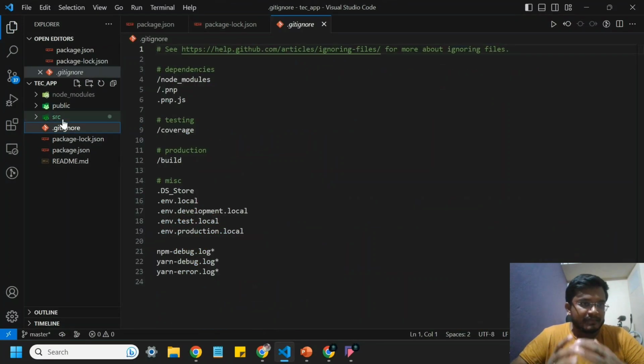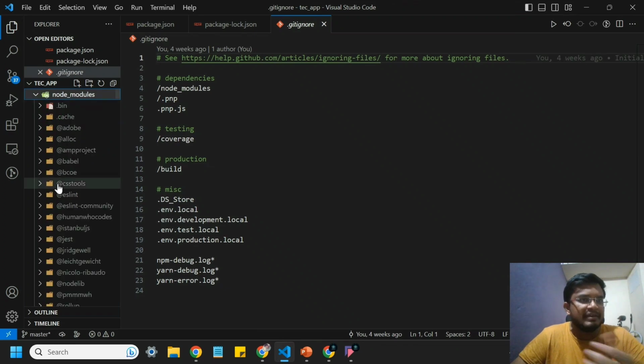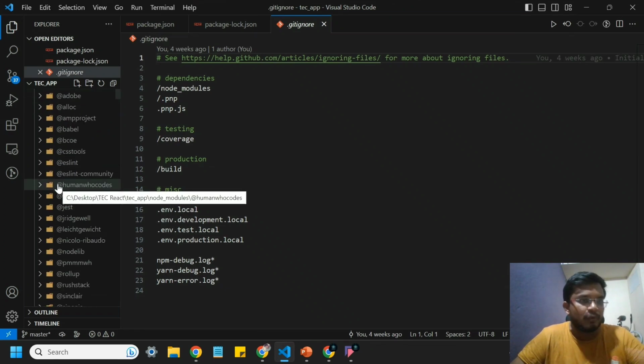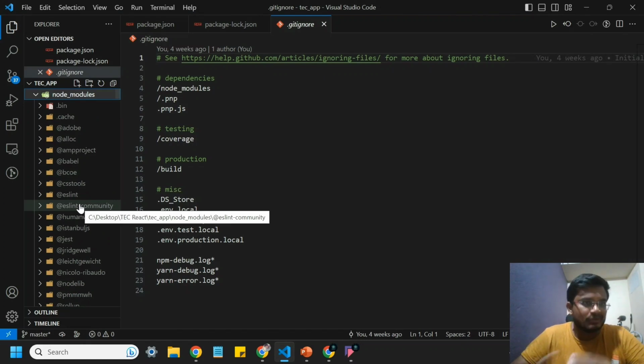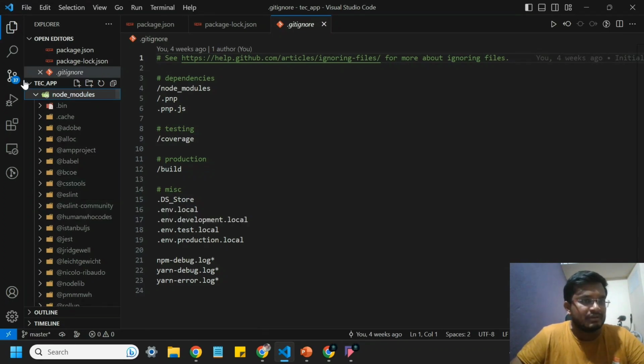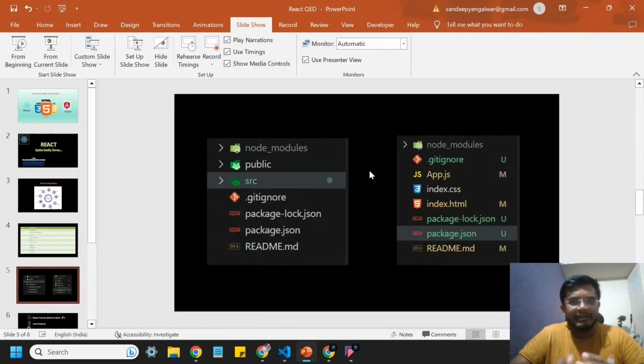And why the .gitignore is used. And there are node modules, plenty of folders in node modules, and whether we need to keep this in GitHub or not. So there are multiple questions that might come up as a developer. All those questions I'll be covering in this particular course. This is just a sample I've shown you, and we will be covering a lot more in our ongoing course.